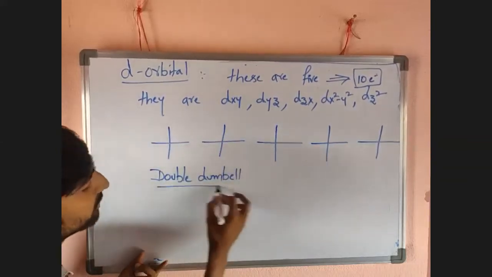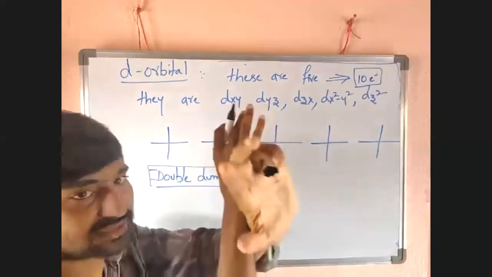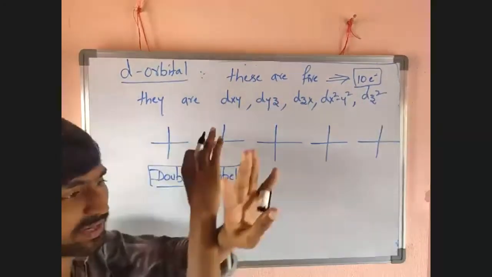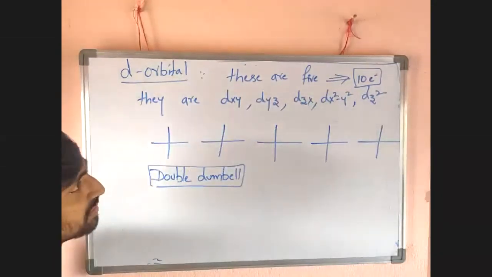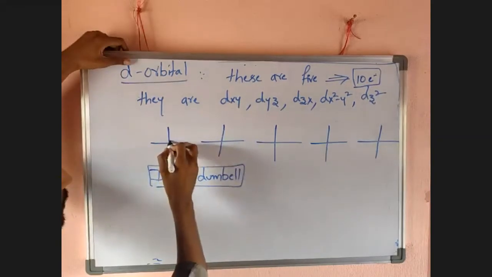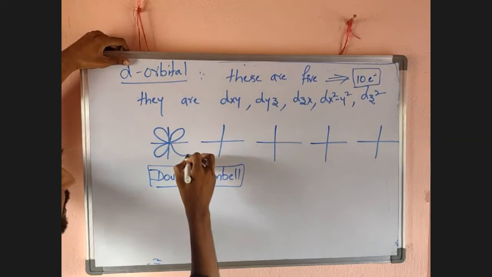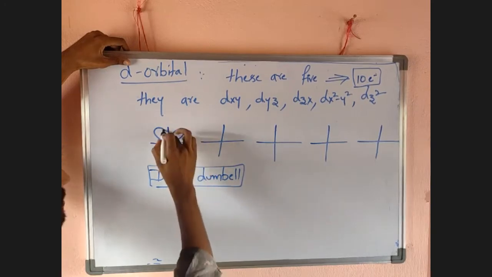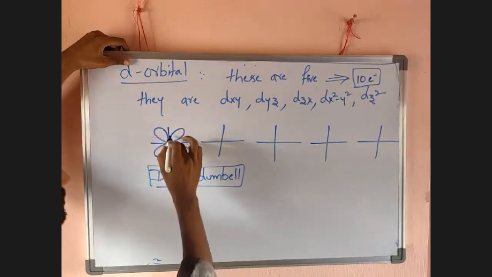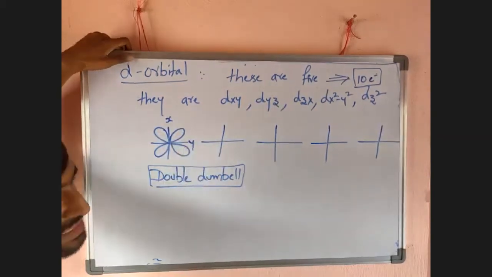What is the shape of d orbital? Double dumbbell. Means two dumbbells mix like this, to produce a double dumbbell structure. Now I want to take dxy. Dxy means these lobes lie in between x-axis and y-axis. So these dumbbell-shaped lobes lie in between x-axis and y-axis.